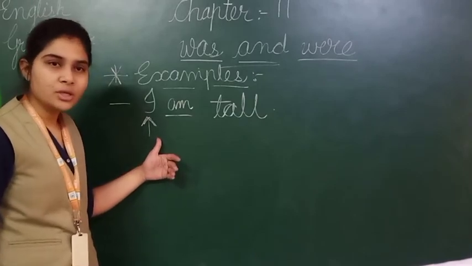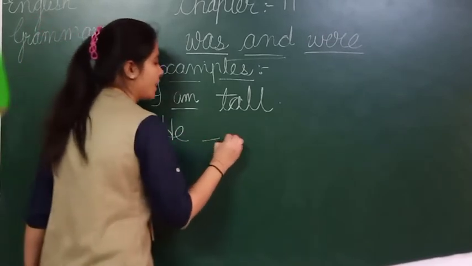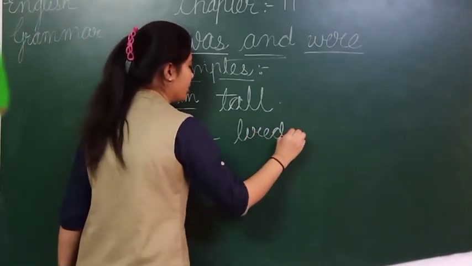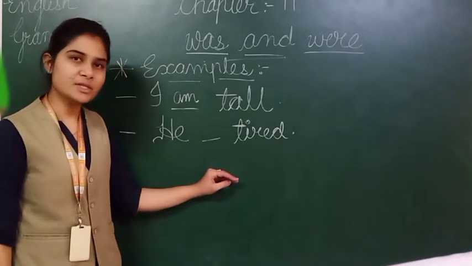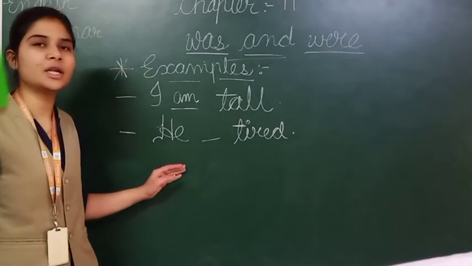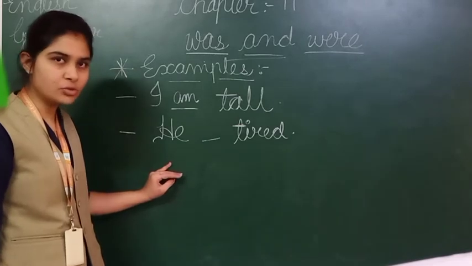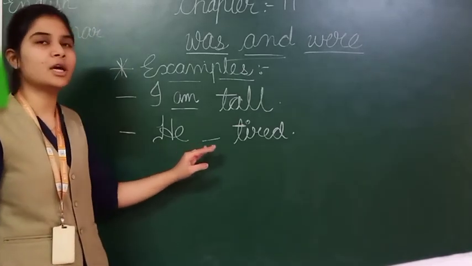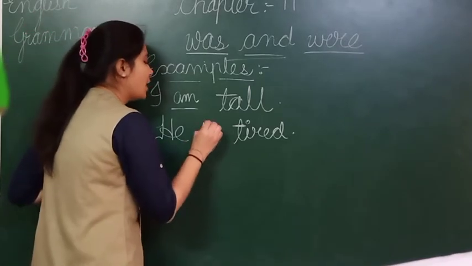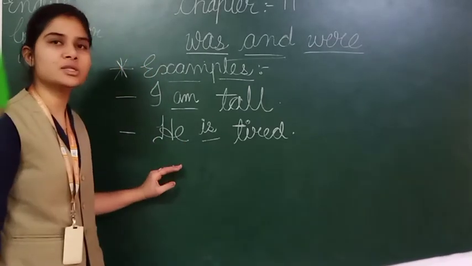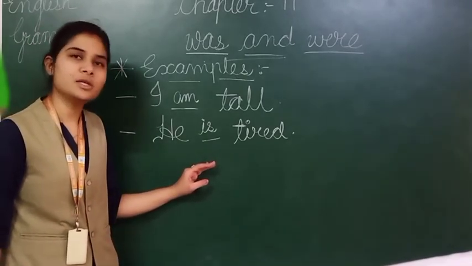Okay students, next is "he dash tired." This sentence I also want to make in present. For present, first of all check this sentence, starting with which pronoun? Here the pronoun given to us is "he." Okay students, with "he", which linking verb do we have to use in present tense? Here I have to use "is" because "he" is a singular pronoun. For a singular pronoun I have to write "is."